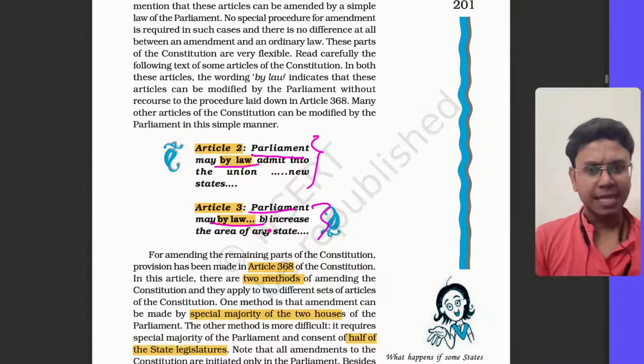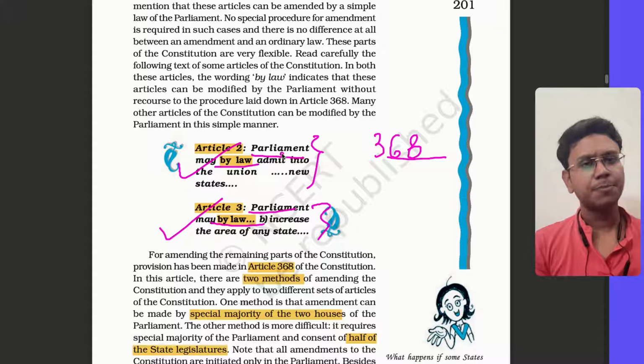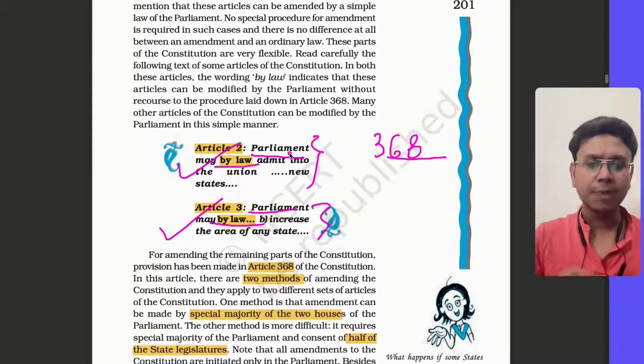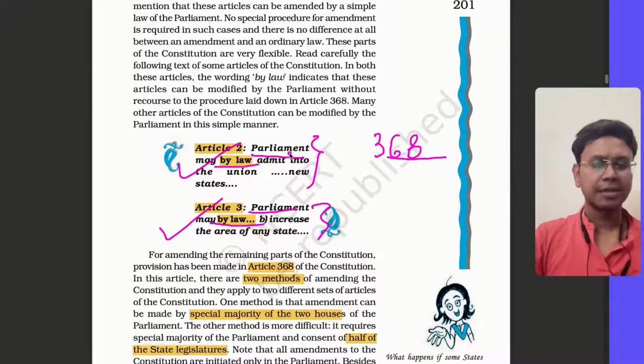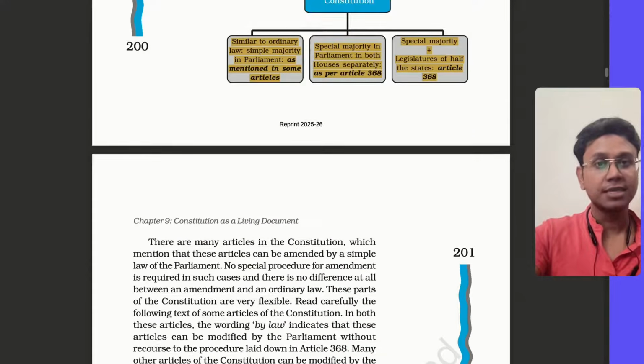So it's saying that Parliament by law can do this. The first thing to note here is that it is not mentioned in Article 368. And the second thing is that it says Parliament by law. That means it can be done by the ordinary process. That's why this comes under the first category which I told you, simple majority. So these changes can be done by simple majority.